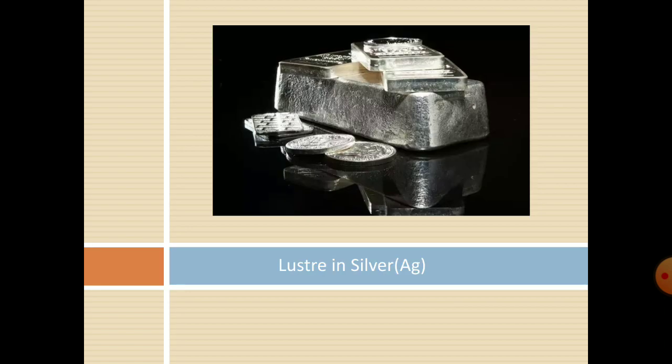Now this is the luster of silver. You understand that every part of the silver is reflecting light. Some surfaces are more shiny than others, but the thing is that whenever you use this kind of metal, it will always show this lustrous property.